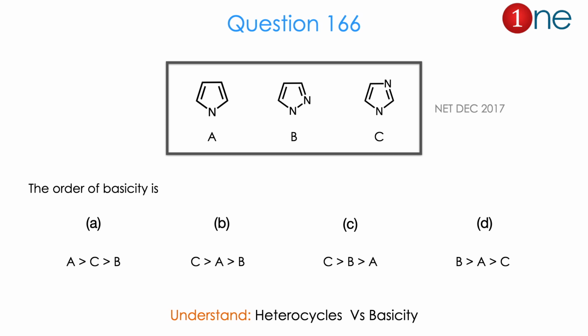You have nitrogen, so Lewis basicity is possible. They are asking how basic it is. So whether A is higher or B is higher or C is higher. So 4 possibilities. From the question and possible choices, you might realize the question is really about heterocycles versus basicity. The answer is C. Let us see how.